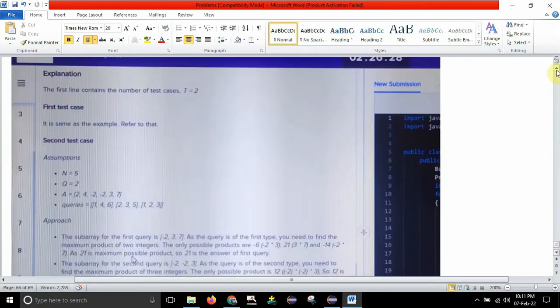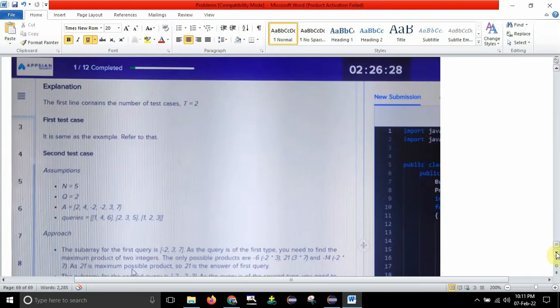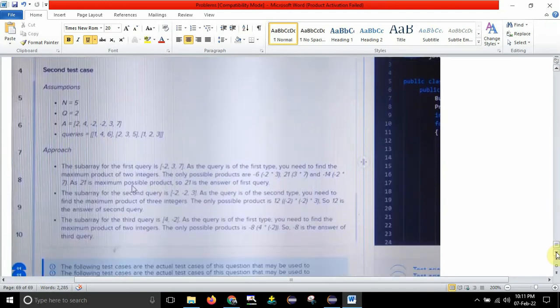So this is the last test case, guys. Here 3 elements are there: 1, 4, 6, then 2, 3, 5 and 1, 2, 3, then 2, 4, -2, 3 and 7. So q equal to 2, don't worry, q should be equal to 3. They have not written it properly. That represents the number of subqueries 1, 2 and 3. So there are 3 subqueries and they have written 2, but that was a mistake. That doesn't make any difference for us, guys, because they have given an explanation for 3 subqueries here.